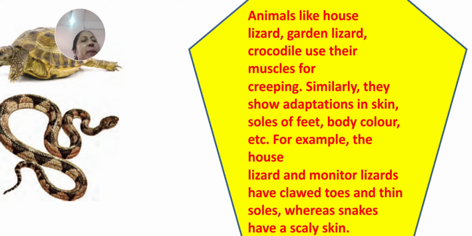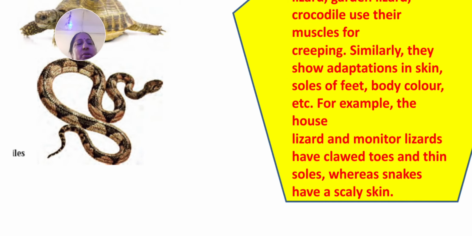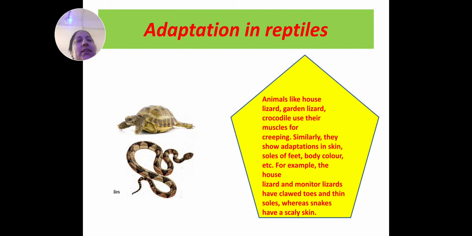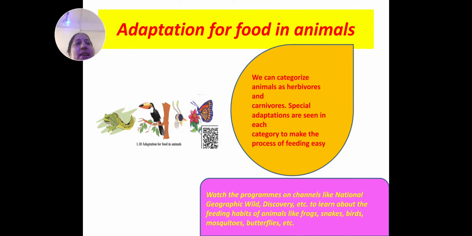Similarly, they show adaptation in skin, soles of feet, body color, etc. For example, the house lizard and monitor lizards have clawed toes and thin soles, whereas snakes have a scaly skin. You can see the snake has scaly skin.